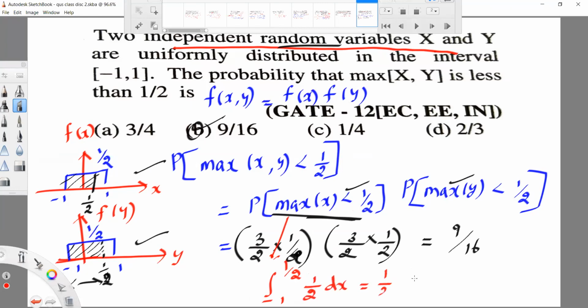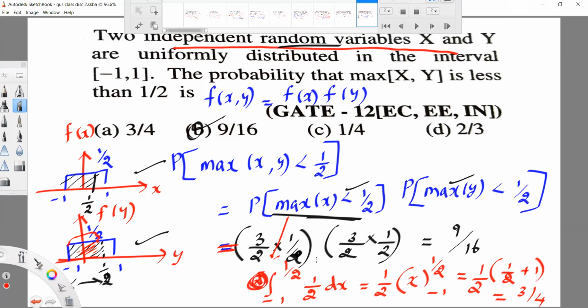So this is equal to 1/2 into x, with lower limit and upper limit. So 1/2 into upper limit plus lower limit, we get 1/2 into 3/2, so we get 3/4. In this method also we can solve. Here it is rectangular, so I directly used the formula to find the area: length into breadth. Suppose this is some curve, we cannot use this direct formula. That time you have to use the integration method. So note down this also.